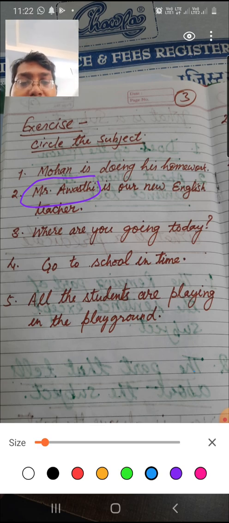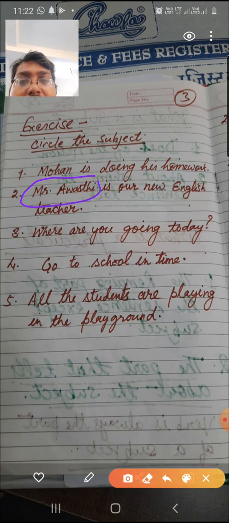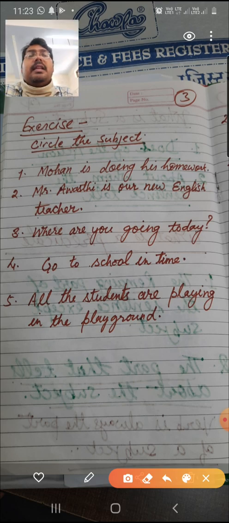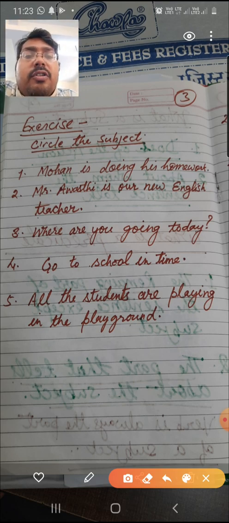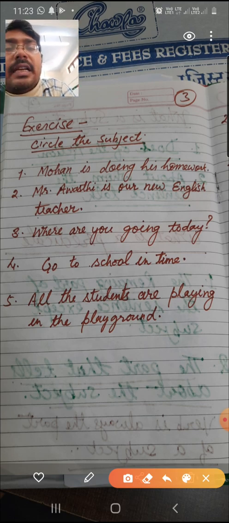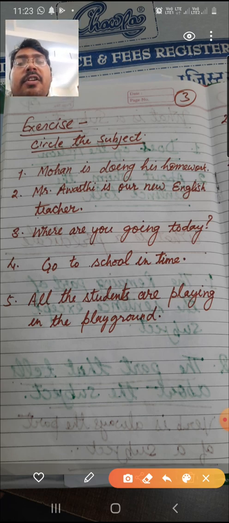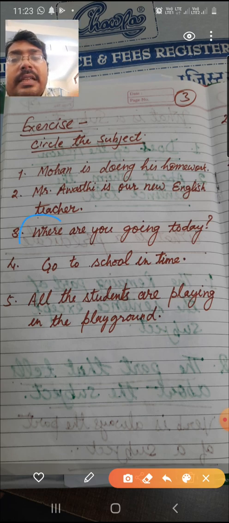Now look at this, another kind of sentence. This is an interrogative sentence. You can see this: Where are you going today? Question mark. On the last turn I told you about the kinds of sentences, that there are certain kinds of sentences. This is an interrogative sentence. Where are you going? So where is an interrogative word.